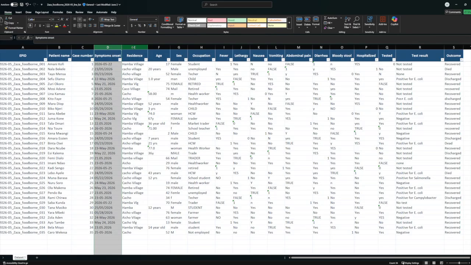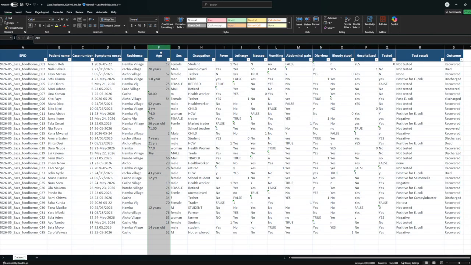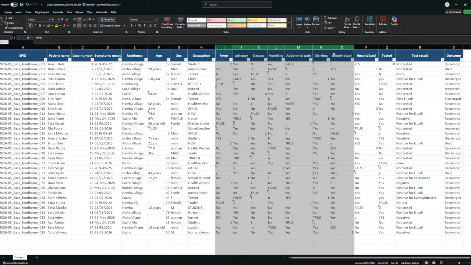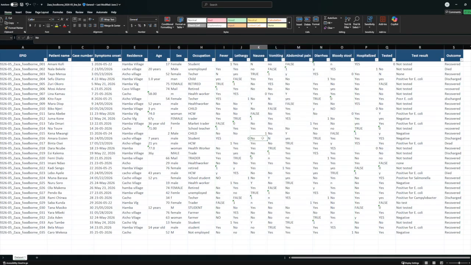Additionally, all of the other variables look like they have dirty data. For example, in the age column, some people recorded units and some people did not. For all of the symptoms, we can see that different variations of ones and zeros, yeses and nos, Y and true, false were used to indicate whether or not a symptom was present or not. So this data is going to require a lot of cleaning.